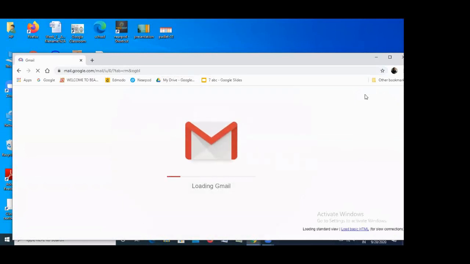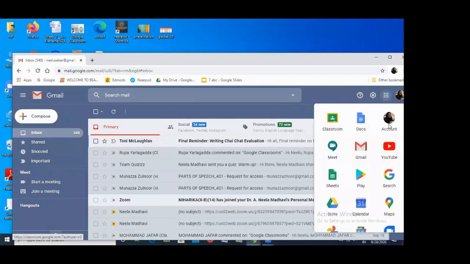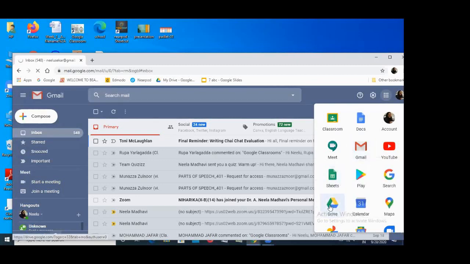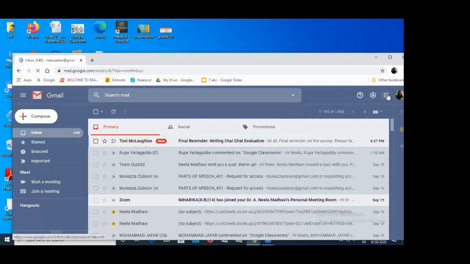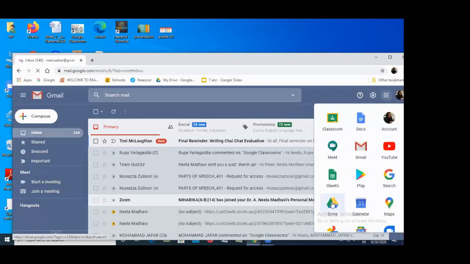You have the Google apps, the nine dotted grid, and if you just click on the grid, you can once again see the Google Drive. By the way, these Google apps that are there, you can always keep moving them wherever you like, based on your priority, like in your mobiles. And now let me go to the Google Drive.